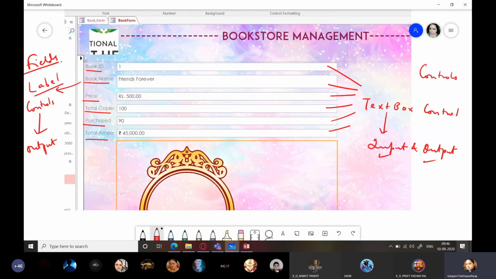Just a second, students. Yes, okay, fine. And these are the text boxes where user is going to enter some data. And this is usually an image box or a picture box.